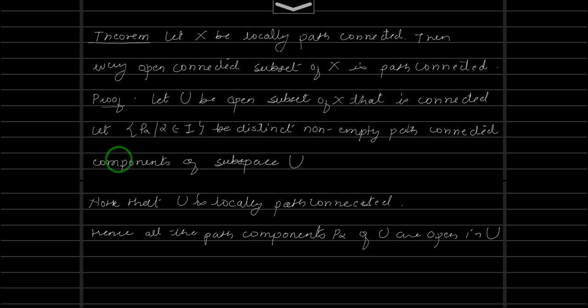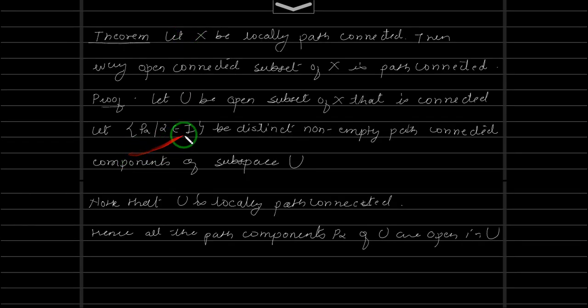Our claim is that it has only one component. So claim: the cardinality of I, the indexing set, is equal to 1. If the cardinality of I is equal to 1, this implies the set has only one element. So what happens if the cardinality of I is not equal to 1?